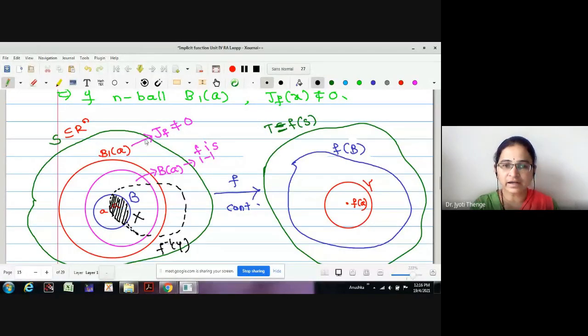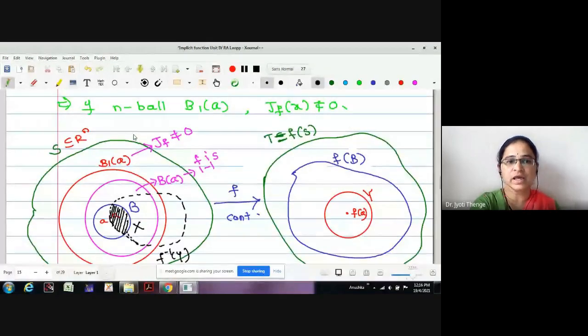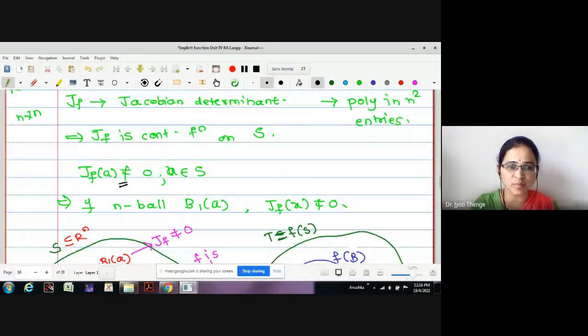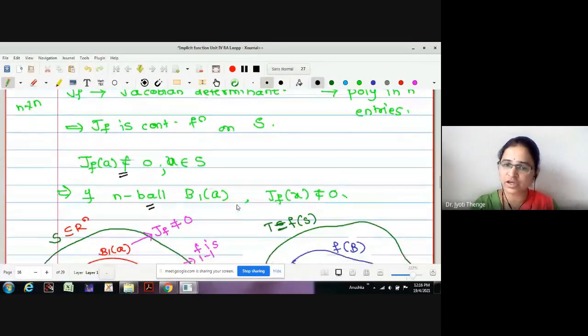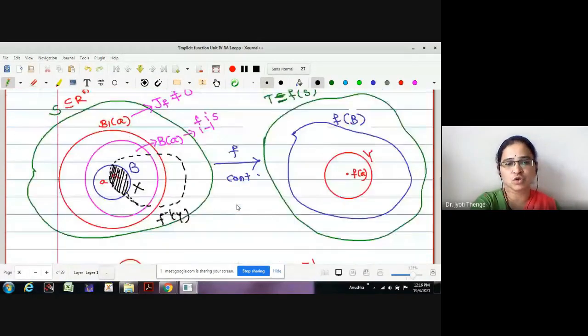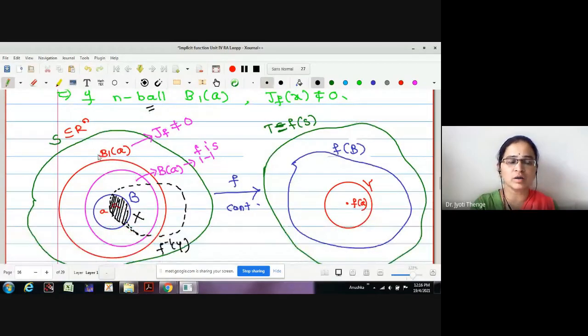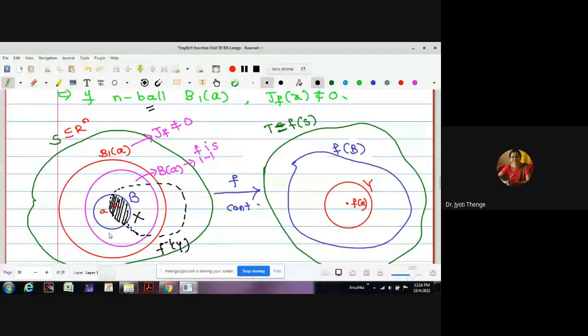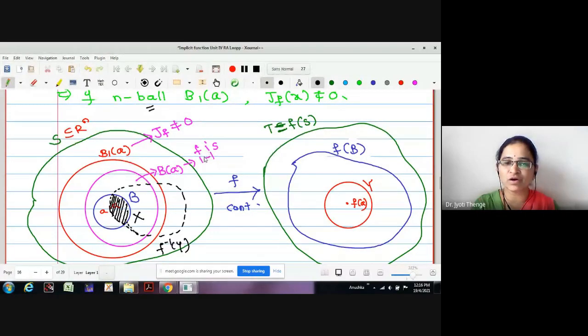Later, we are trying to define a Jacobian determinant function. Jacobian determinant function is always a continuous function. It is given to be non-zero at some point. Therefore, by previous theorem we have written, there exists an open ball on which the function is non-zero still. Therefore, we have found an open ball B1 of A around A on which Jacobian determinant is non-zero. Later, by using the theorem, we have written that there exists an open ball B of A on which the function is 1 to 1.